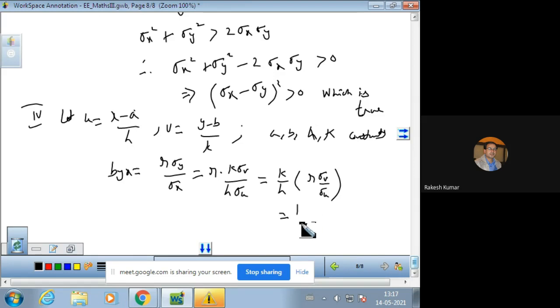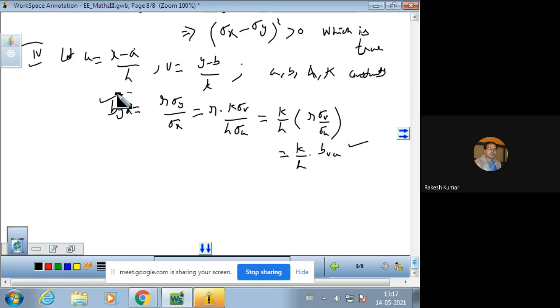So k over h into Bvu. Just see, with the change of origin, instead of yx, now vu has come. So it is independent of change of origin but not of scale, because the scale parameters h and k are with this. So that is why we can say this.